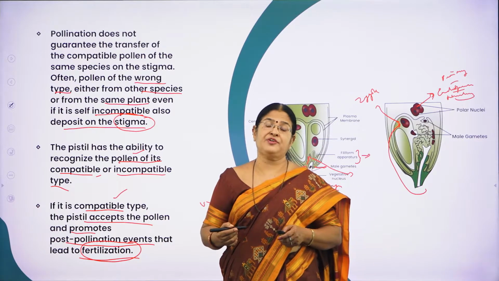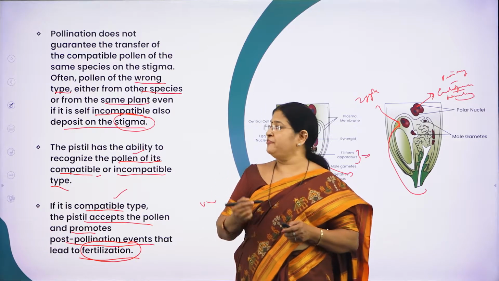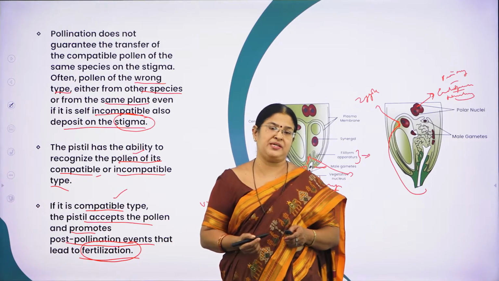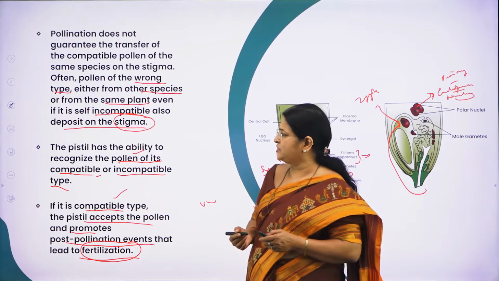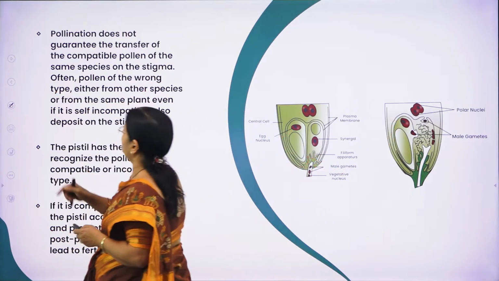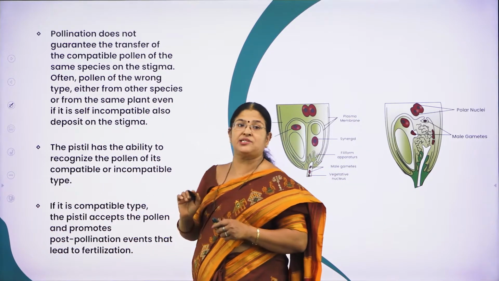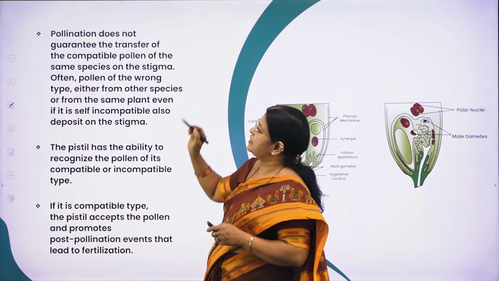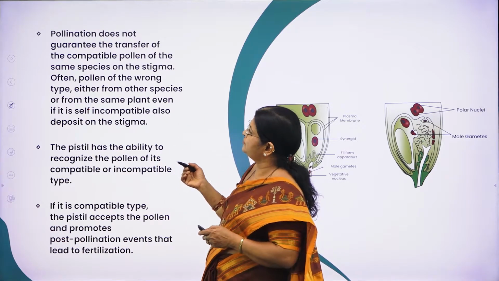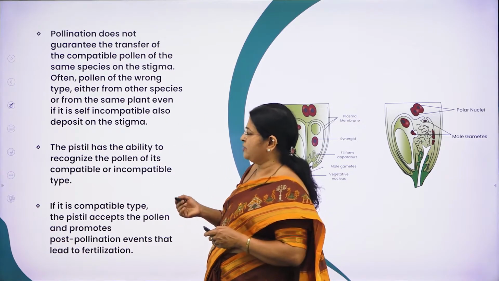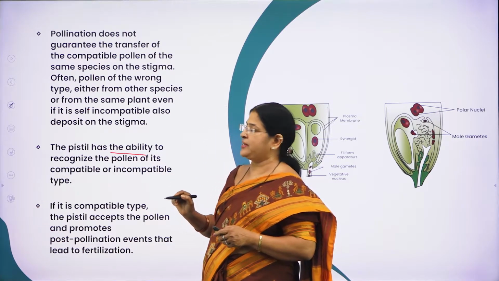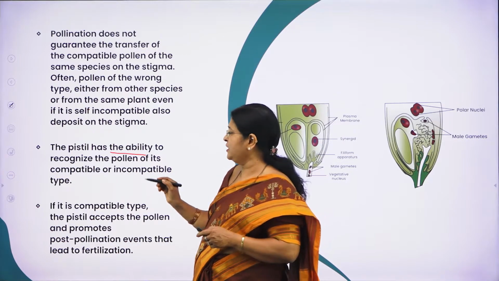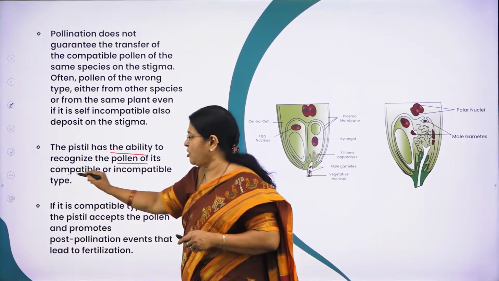What will happen after the process of pollination? A very important event will take place after pollination, that is called pollen-pistil interaction. Pollination does not guarantee the transfer of compatible pollen of the same species on the stigma. Only when the pistil has the ability to recognize the pollen as compatible or incompatible.